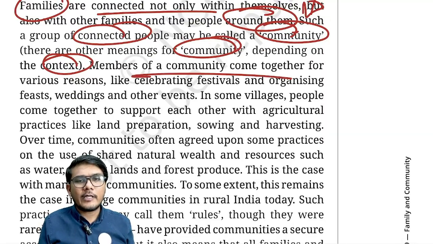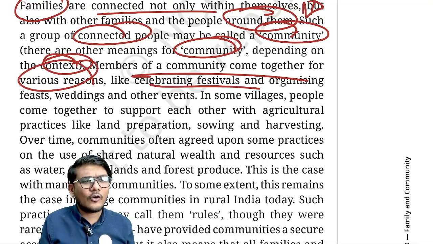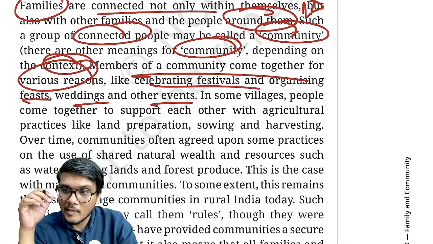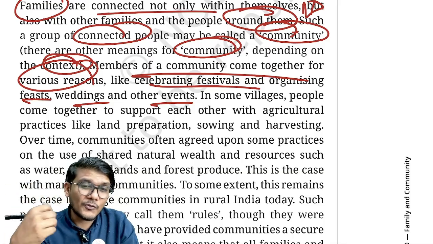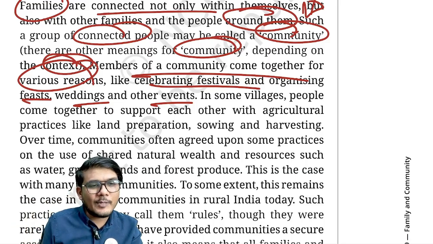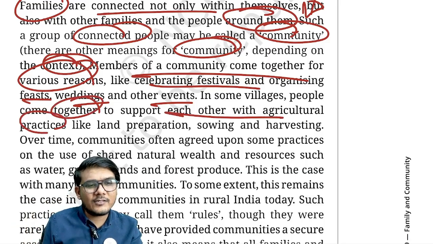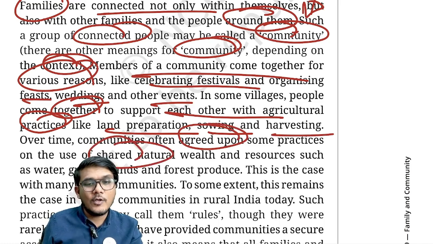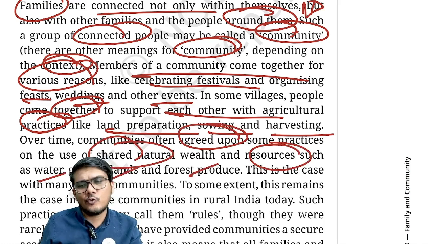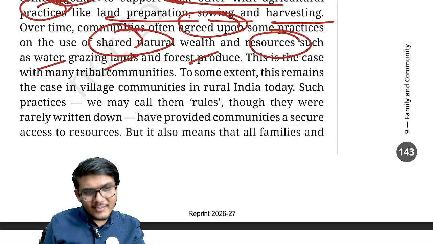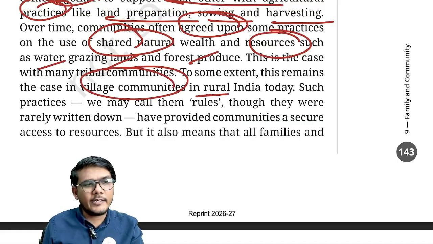Now members of a community come together for various reasons like celebrating festivals, organizing feasts, weddings, other events. Even at the time of need, they come together. If there is any disaster, people would serve the society, provide free food, clothing, shelter, and so on. In some villages, people come together to support each other with agricultural practices, land preparation, sowing, harvesting. Over time, communities often agreed upon some practices on the use of shared natural wealth, resources such as water, grazing land, forest produce. So basically it is the coming together of the community, doing things together. To some extent, this remains the case in village communities in rural India today, right?